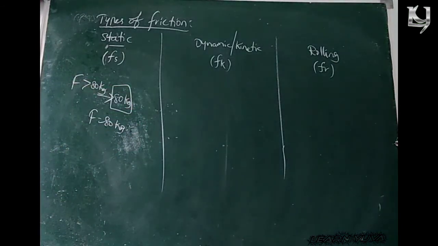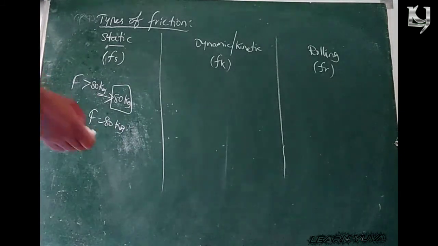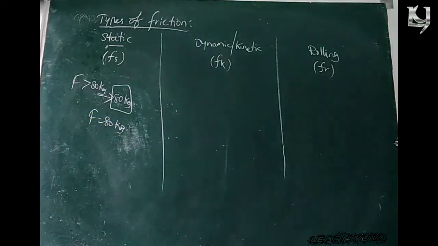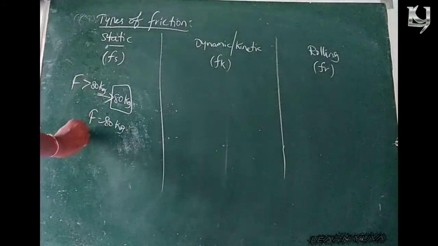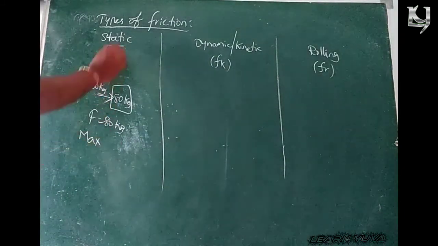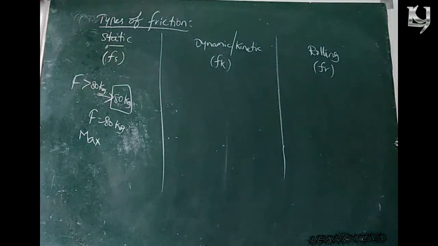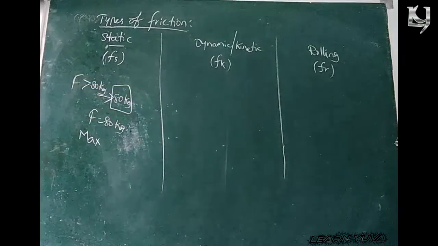It will not move yet, but it is ready to move. If we increase the force slightly beyond 80 kg, the body starts moving. If we cross the maximum value of static friction, the body comes into motion.